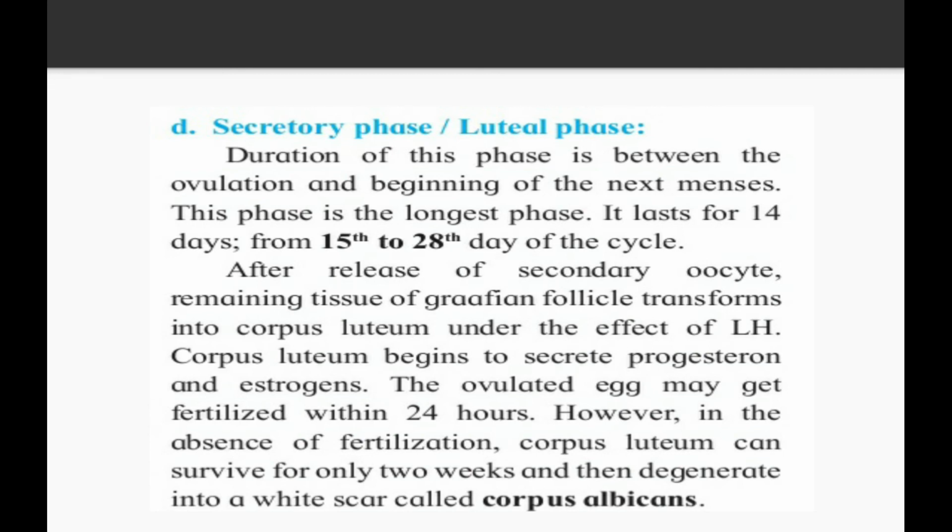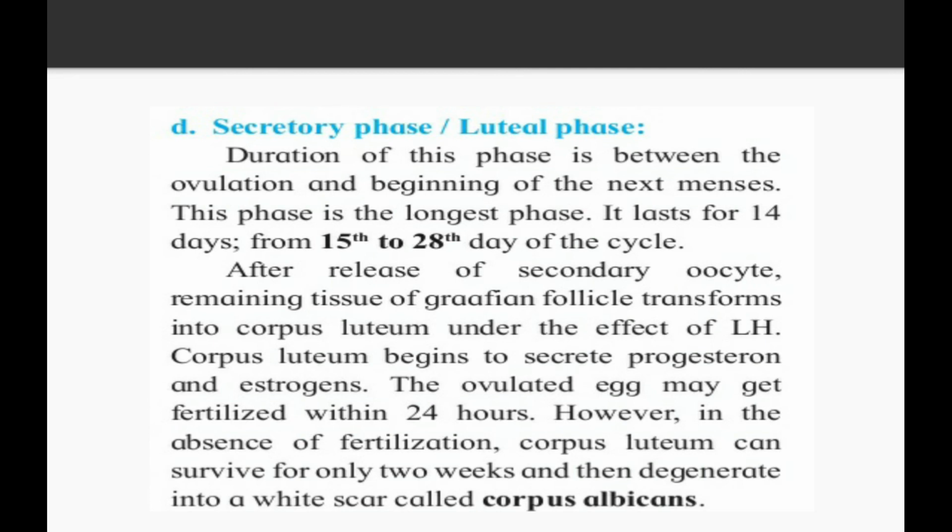After release of the secondary oocyte, the remaining tissue of the Graafian follicle transforms into the corpus luteum under the effect of LH. LH is nothing but luteinizing hormone. Now the egg is released from that follicle. Whatever remaining portion is there is said to be the corpus luteum. And that corpus luteum is going to degenerate after the formation of progesterone.